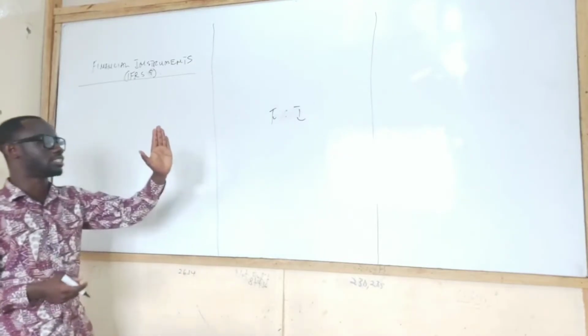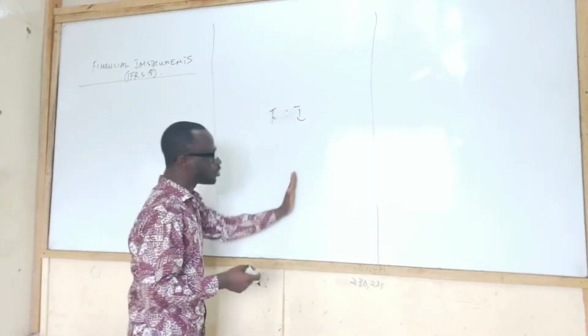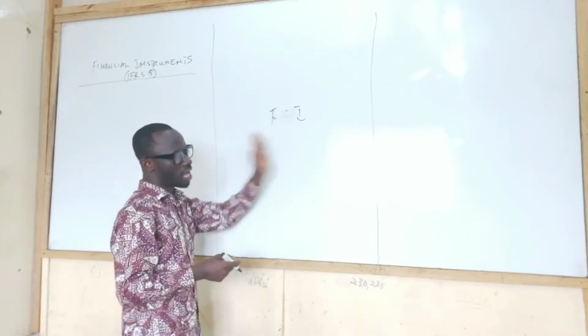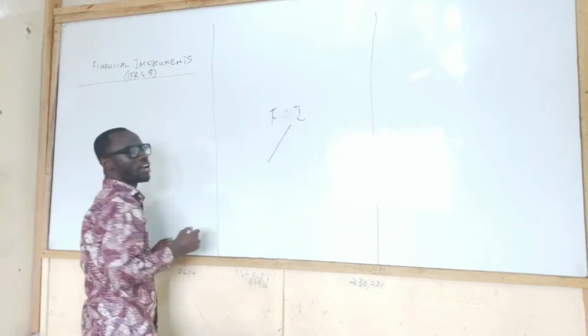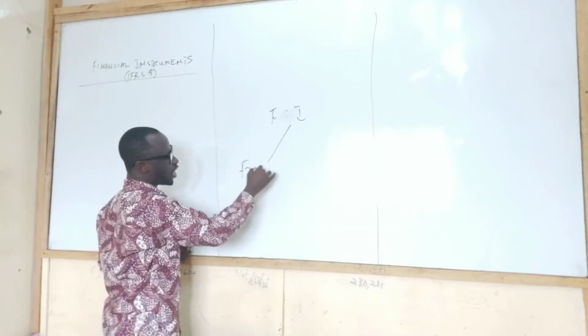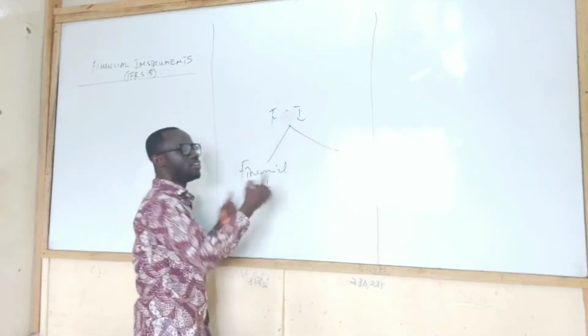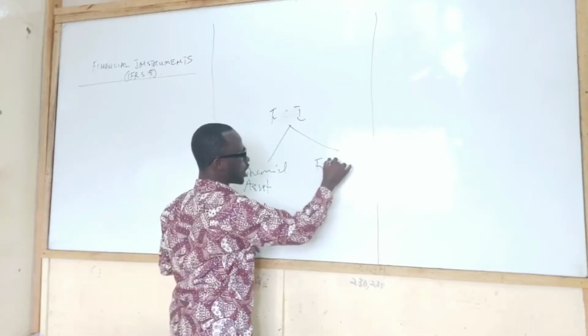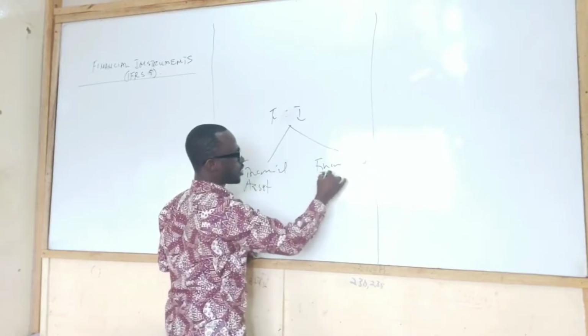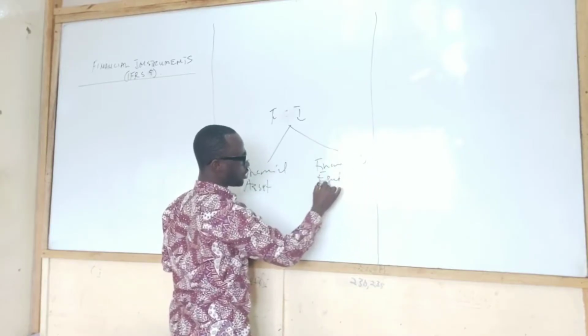Please note that all the time, financial instruments have two sides. So there are always two sides of the coin. On one side of the coin, there are going to be what we call financial assets. On the other side, there is going to be what we call financial equity, or if you want, liability.